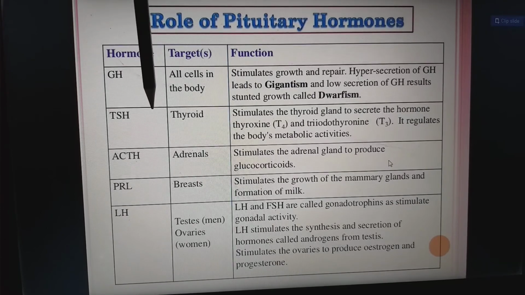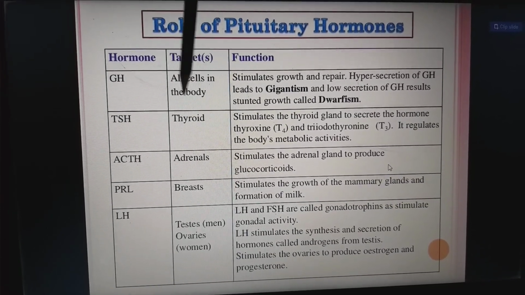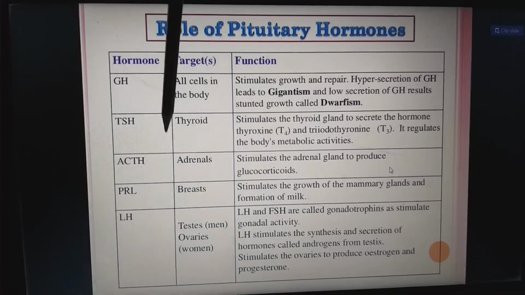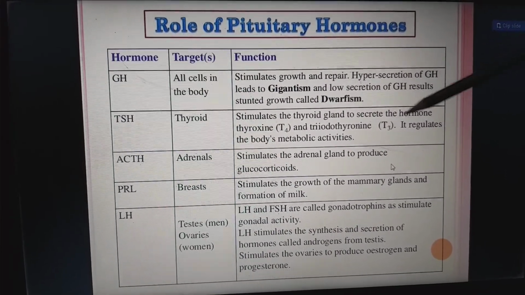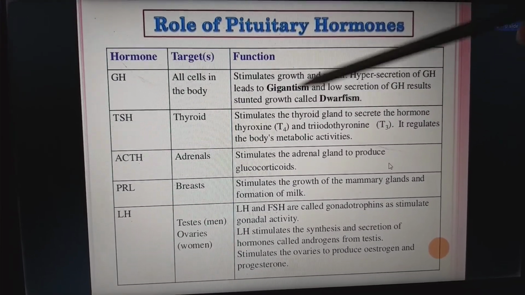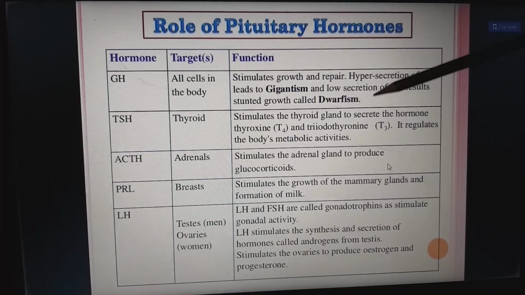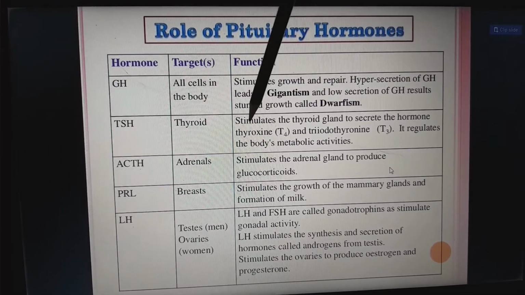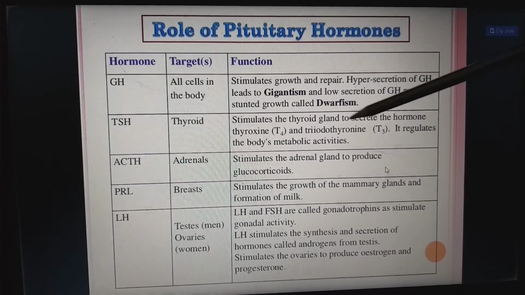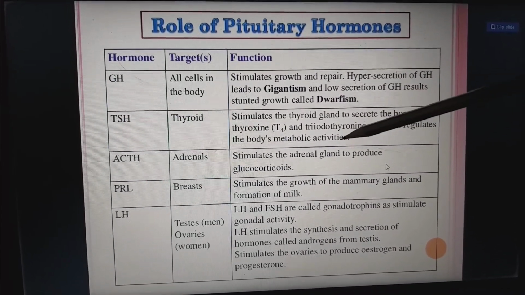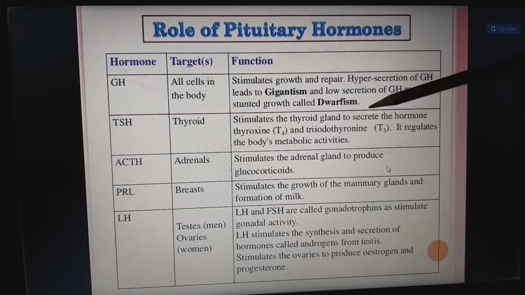Next, thyroid stimulating hormone. The target organ is the thyroid, which it stimulates to secrete the hormones called thyroxine, T4, and triiodothyronine. This we call tetraiodothyronine, and this we call triiodothyronine, T4 and T3. It regulates the body's metabolic activities, nothing but BMR.